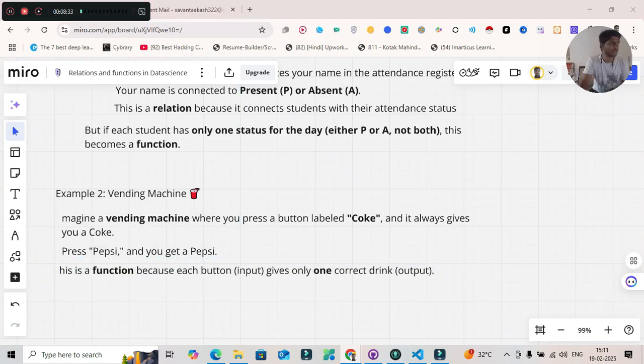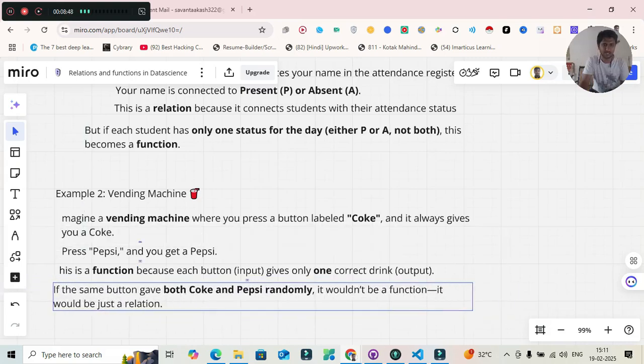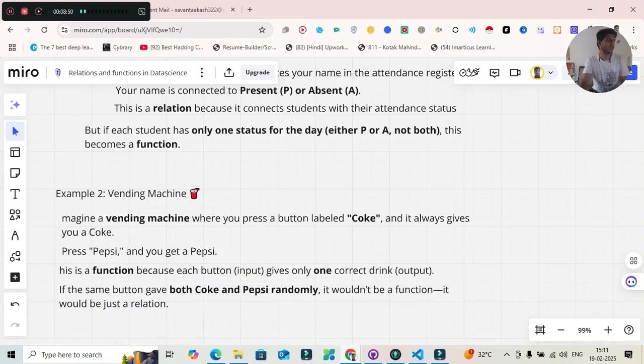If the same button gave both Coke and Pepsi randomly, it wouldn't be a function. It would be just a relation. Okay, it wouldn't be a function. It would be just a relation. Okay, so you have to understand this.